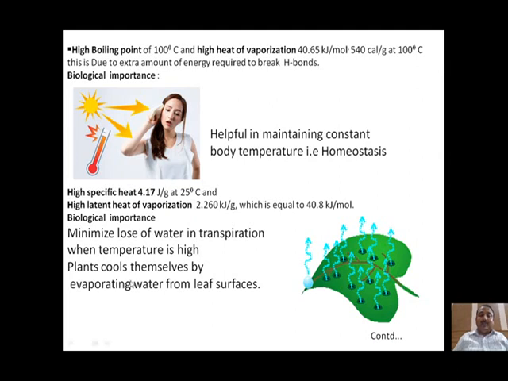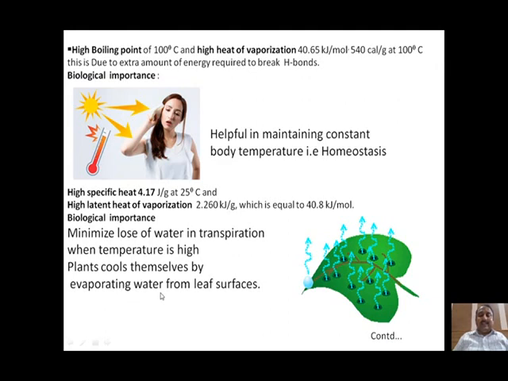Now, this property of water is also responsible for cooling of the leaf surfaces. Water is transpired from the leaf surface by absorbing more heat, and the water which accumulates near the leaf surface also gets evaporated, and this evaporation is responsible for cooling the leaf surfaces.